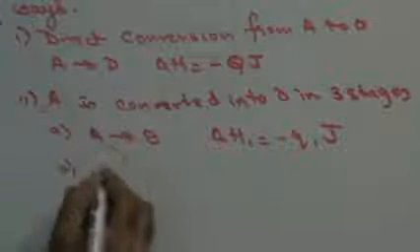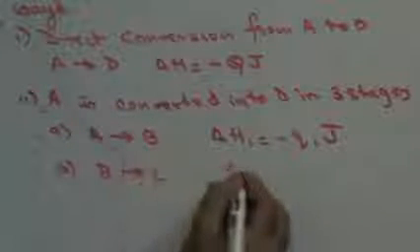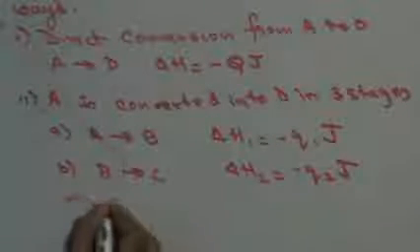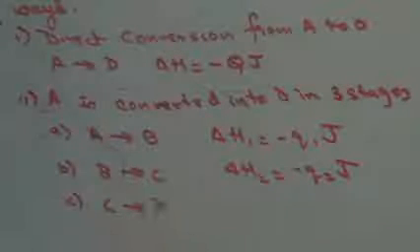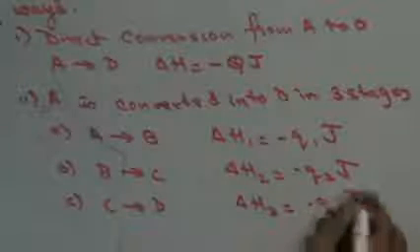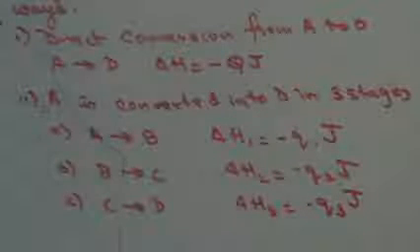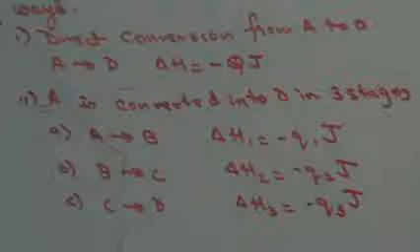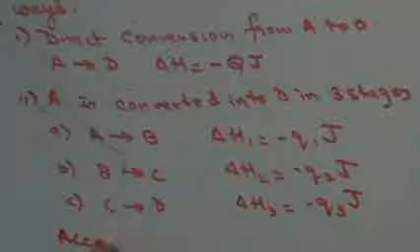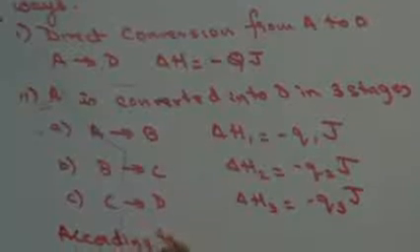Then B gets converted into C. The change in enthalpy is minus Q2 joules. And then C gets converted into D. The change in enthalpy is minus Q3 joules. Right? Now, according to Hess's law, the enthalpy change for a chemical reaction is independent of the path. According to Hess's law,